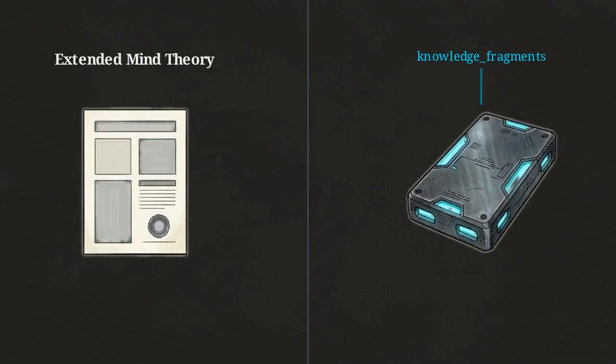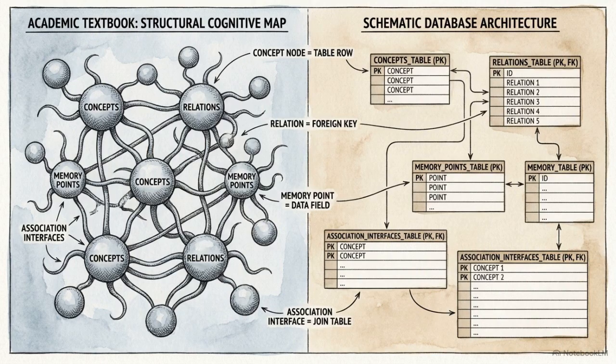Look at how the 1998 extended mind paper maps directly to the knowledge_fragment schema. The founder built this system to solve the practical friction of his own ADHD. He unknowingly produced a codebase mirroring the architecture described in those academic papers. Practical constraints in code can unintentionally validate decades of stalled theoretical models.